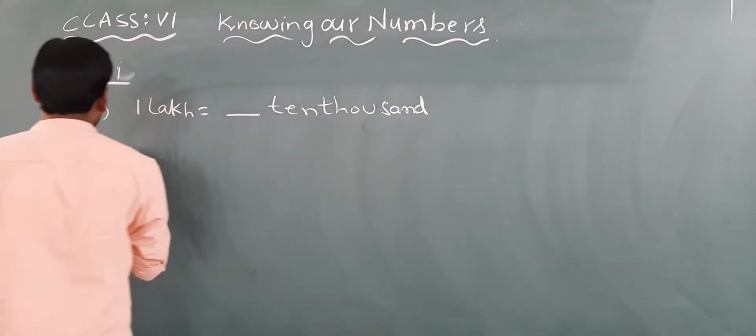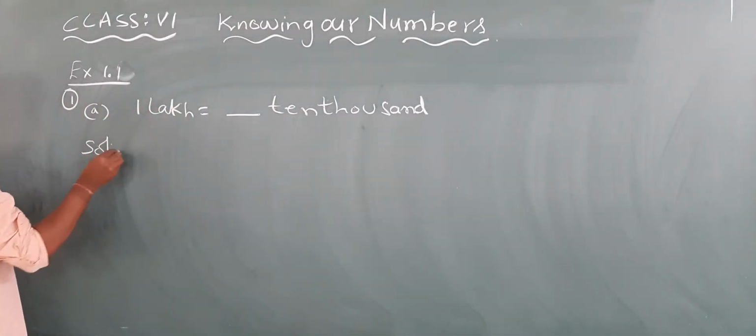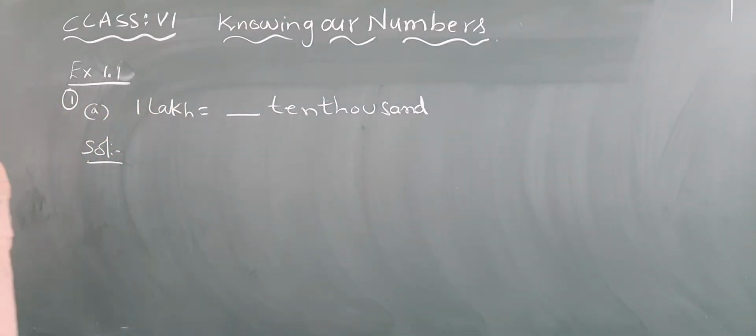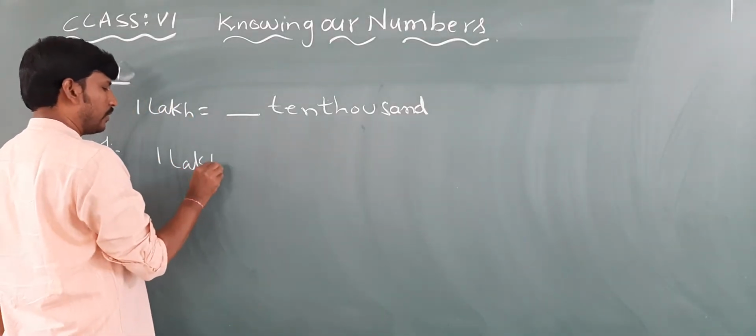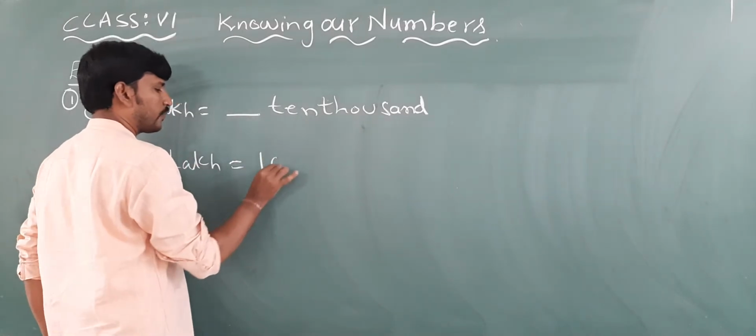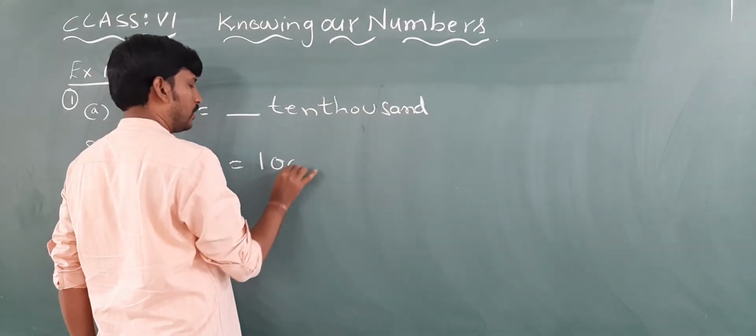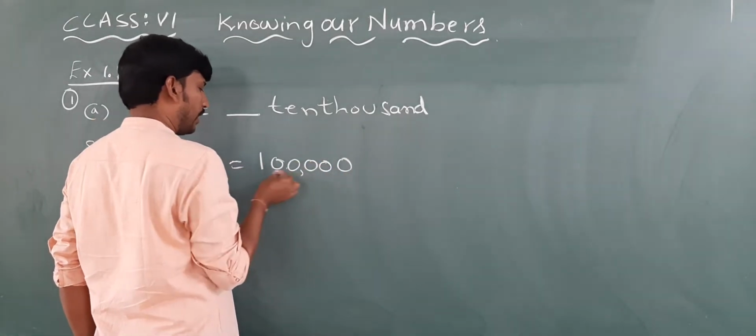Now children, let us see this here. 1 lakh, how many zeros are there in 1 lakh? Let us write 1 lakh is equal to 1 0 0 0 0 0. There are totally 5 zeros.